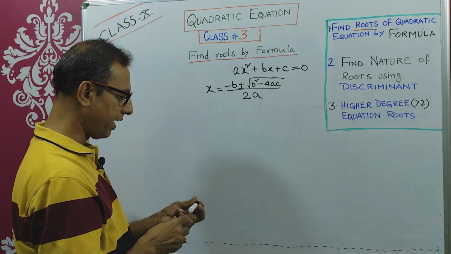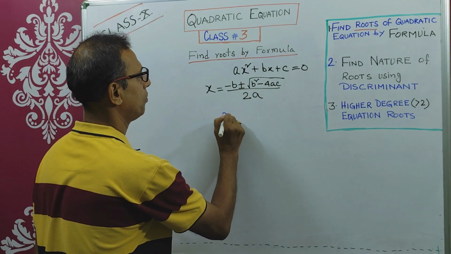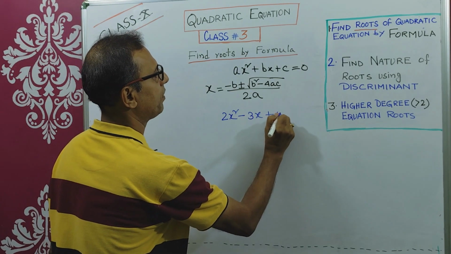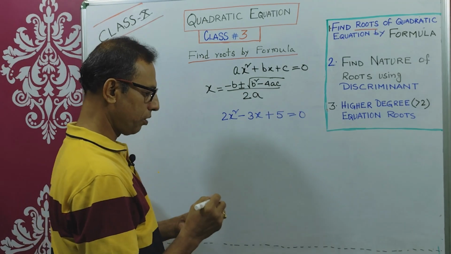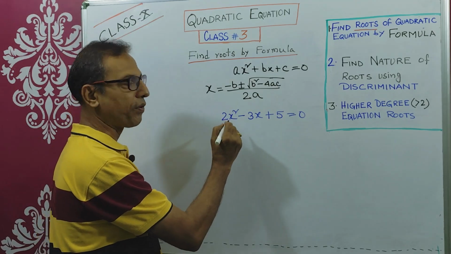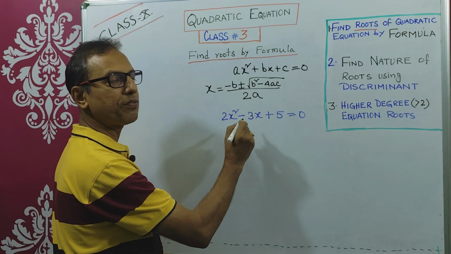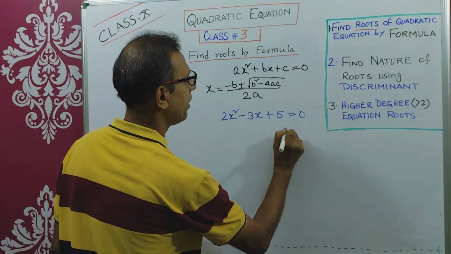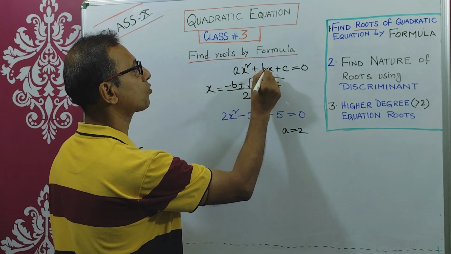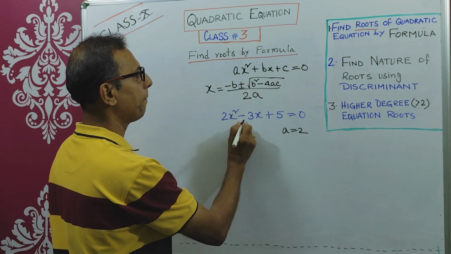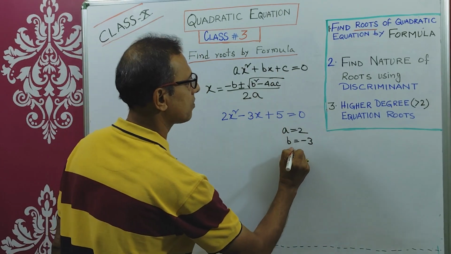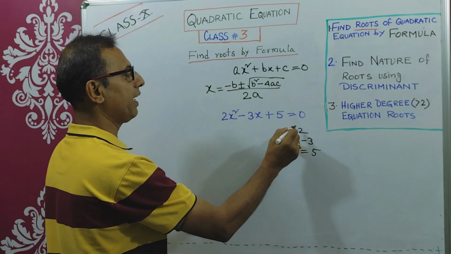Now if I say there is one quadratic equation, 2x square minus 3x plus 5 equals 0, you need to find the roots, so you need to check the a, b, c values from the quadratic equation. What is the a value? A is the coefficient of x square, a equals 2. Compare with ax square plus bx plus c equals 0. Here b is minus 3, and c is 5.